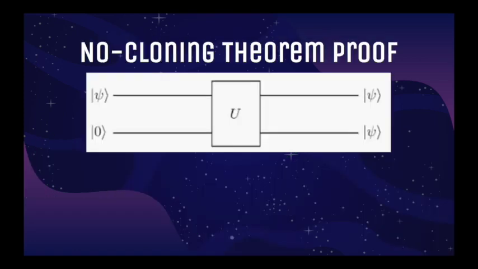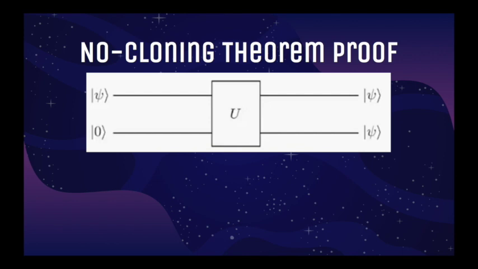Now that we got a sense of what quantum entanglement means, let's talk about the no-cloning theorem again. So we will prove why it is impossible to clone a quantum state. Here we have a quantum state to be cloned, and next to it we have a dummy state. These two go through a unitary transformation. A unitary transformation is a transformation that preserves the inner product to produce multiples of these products.